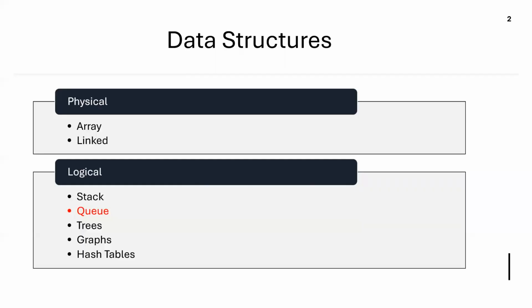So far we discussed array, linked list, and stack data structures. Today we'll be discussing queue. Queue is again a logical data structure, and we can implement a queue using either array or linked list physical data structures.